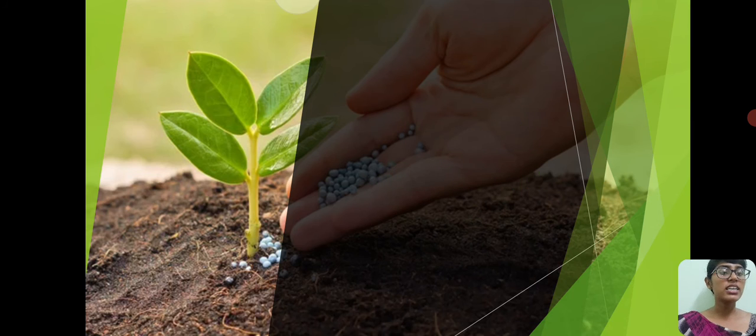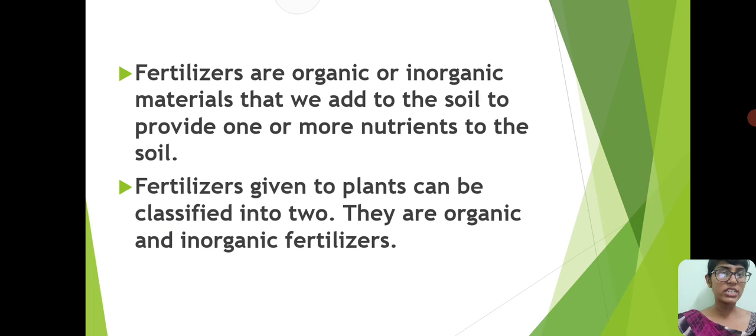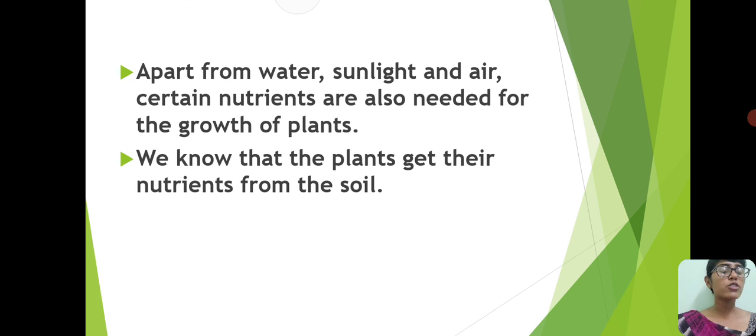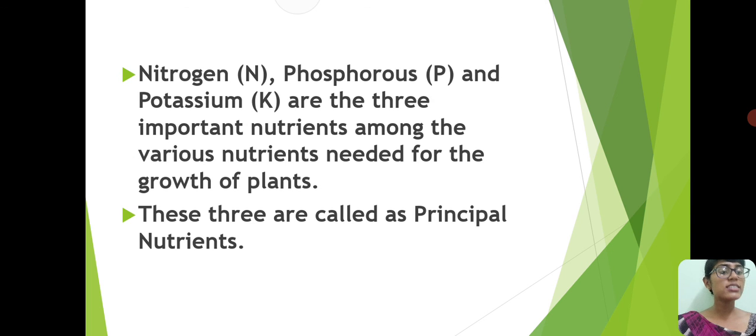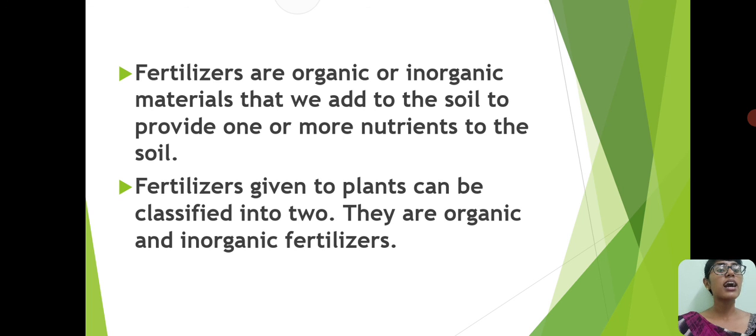So we studied what fertilizers are. For the growth of the plant, apart from water, sunlight and air, certain nutrients are also required. Among those, nitrogen, phosphorus and potassium play a very important role, and these three nutrients are called principal nutrients. We saw fertilizers are classified into organic and inorganic.